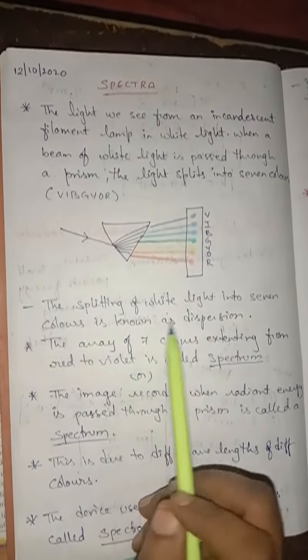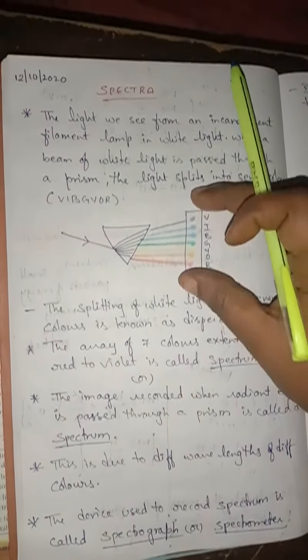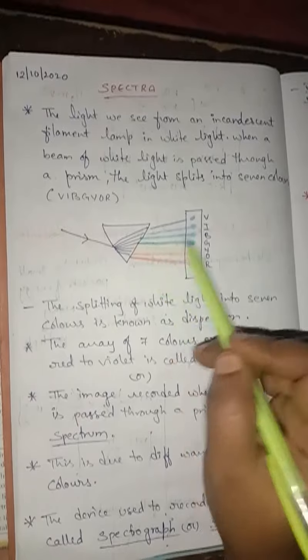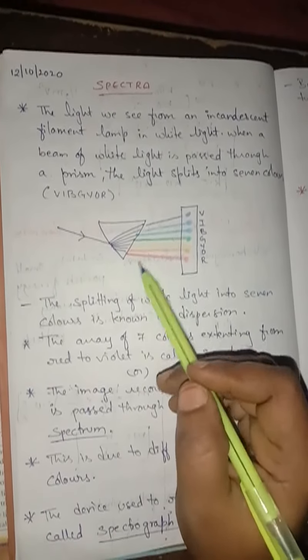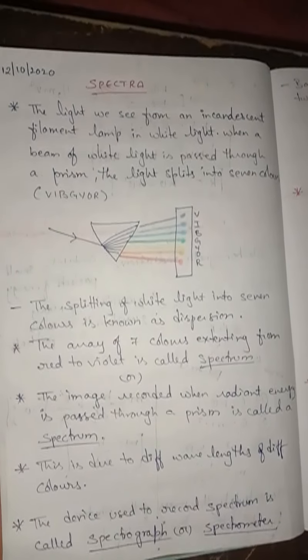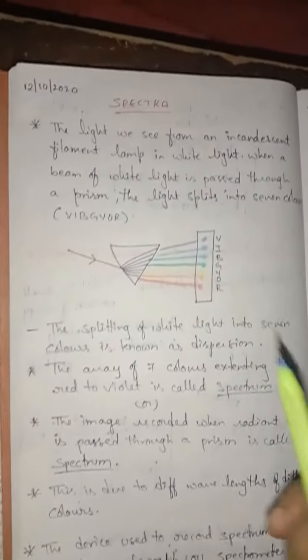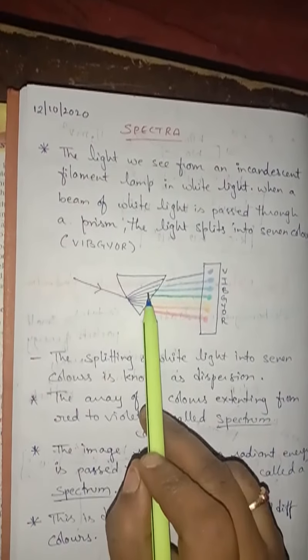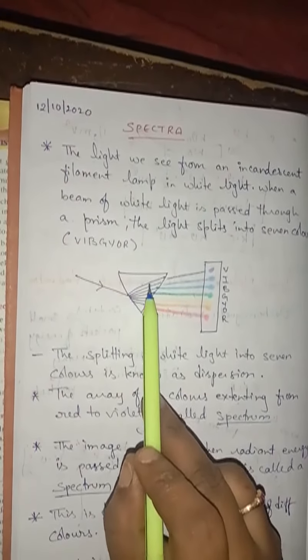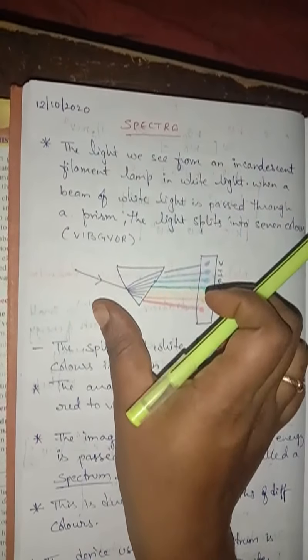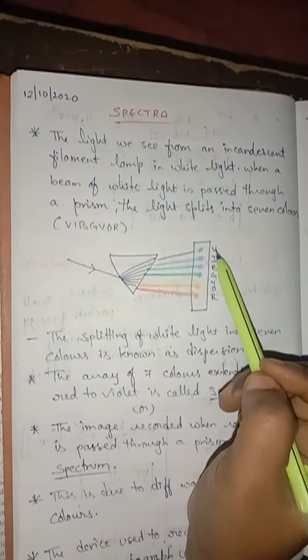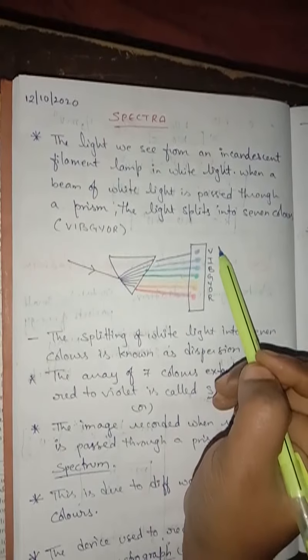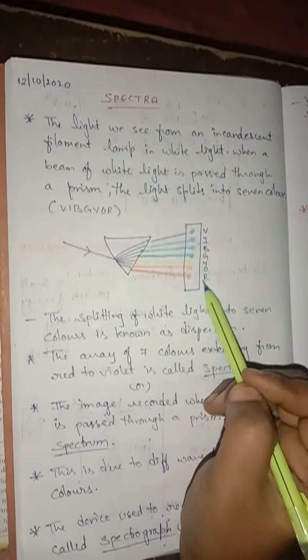Here see the prism: the splitting of white light into 7 colors is called dispersion. Dispersion means dividing into different colors, with different wavelengths and frequencies. When a narrow beam of light is passed through a glass prism, it is observed that the wave with a shorter wavelength, violet, bends more than the one with the longer wavelength, red.